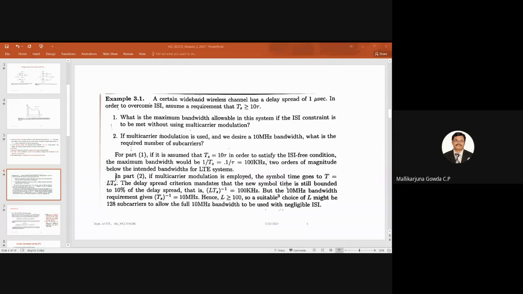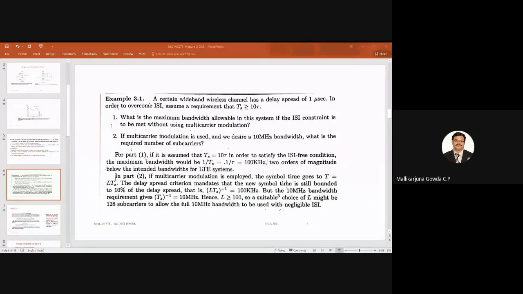The delay spread criteria says Ts has to be much greater than or equal to 10 times tau, that is 10% of the delay spread. So 1 by L times Ts is equal to 100 kilohertz. The delay spread criteria mandates that the new symbol time is still bounded to 10% of the delay spread. That is, 1 by L times Ts is equal to 100 kilohertz.